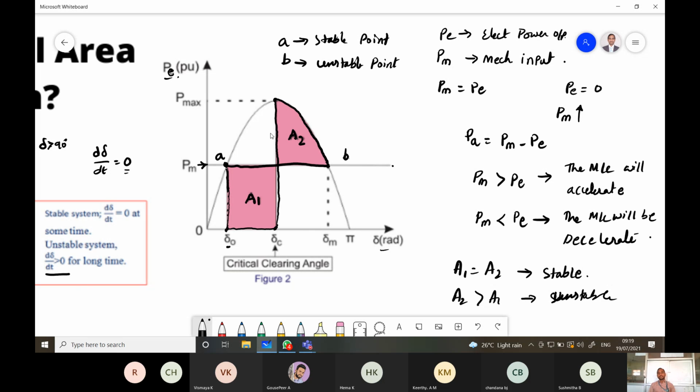If the machine goes beyond point B, delta reaches the maximum angle, that is 90 degrees. Delta more than 90 degrees is called delta max. If it is more than delta max, the system will be unstable. This is called the equal area criterion.